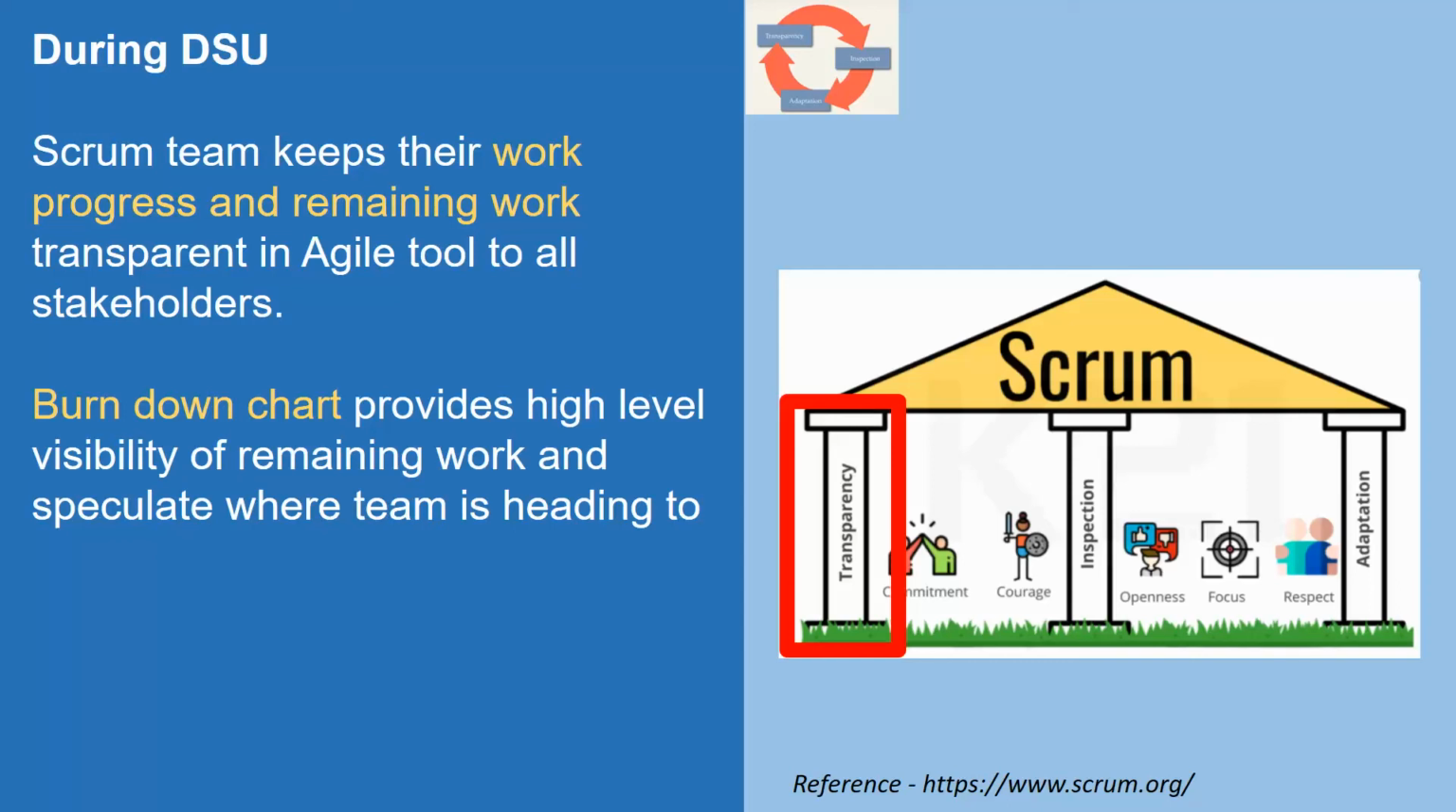Most of the time, status reports are being asked with a worry whether we'll reach the goal, whether we'll meet the time commitment, whether we'll be able to do that. So that's another thing: by being transparent in the DSU, we discuss the work progress of each and every item taken up by the team, each and every development team member. If they are facing any impediments, those are also discussed and captured, and what is the remaining work in their bucket.